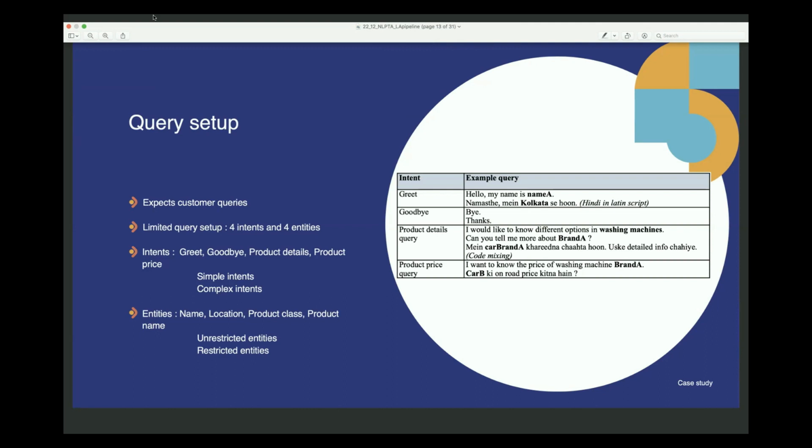Out of these entities, name and location are unrestricted entities, which means they can take any value in the world, right? We are millions of people in the world, and each one of us has a different name. The same goes for the cities in the world. So we call them unrestricted entities. On the other hand, product class and product name, particularly for a specific use case, are restricted entities. If we are talking about an electrical appliances manufacturer, that particular manufacturer will have a specific set of ranges of products, and within each range, there will be a limited number of actual products. So these are restricted entities.